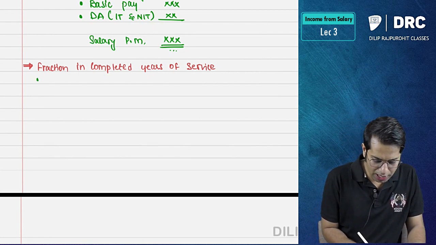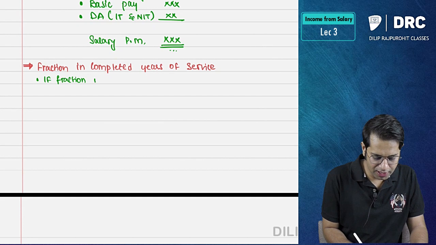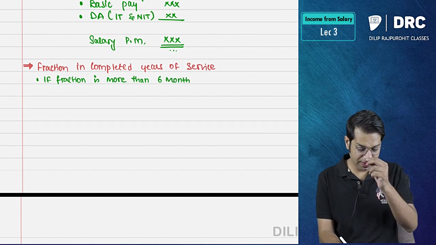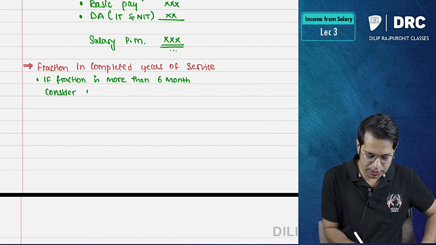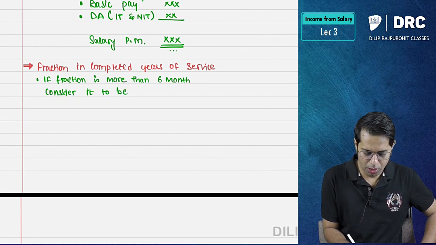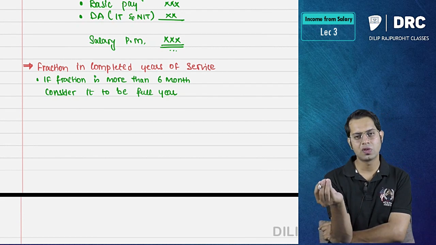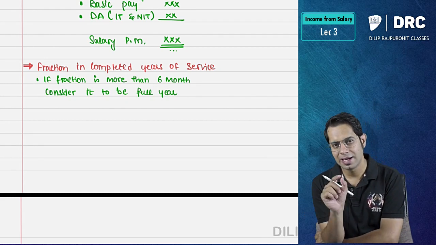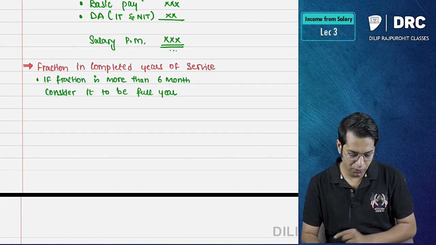In such case, for a POGA employee, what the law says is, if the fraction is more than 6 months, consider it to be a full year. Sir, what do you mean by this? If the fraction in completed years of service is more than 6 months, for example 26 years 9 months, then it is more than 6 months. That fraction you treat as one full year.